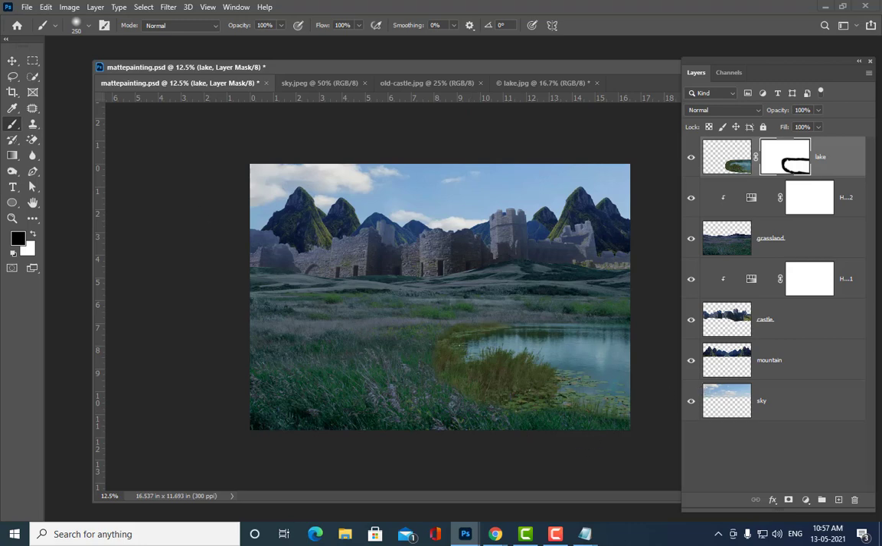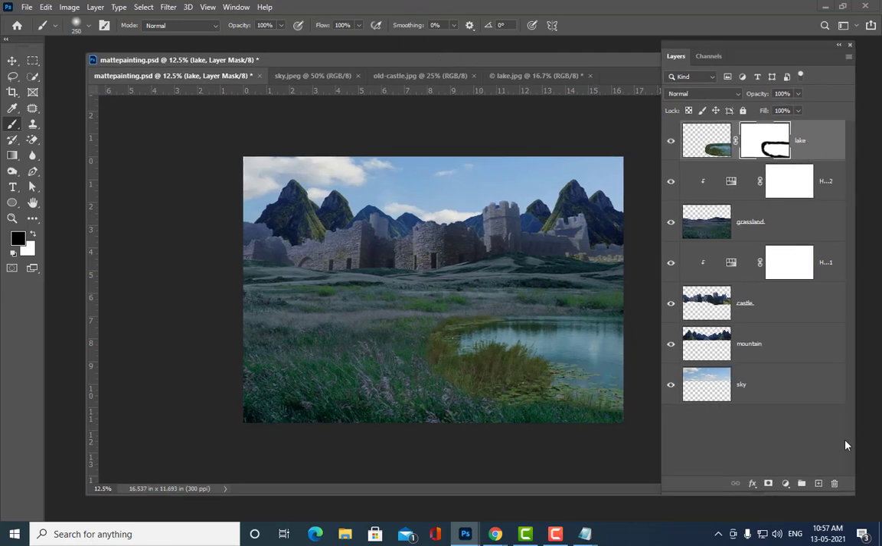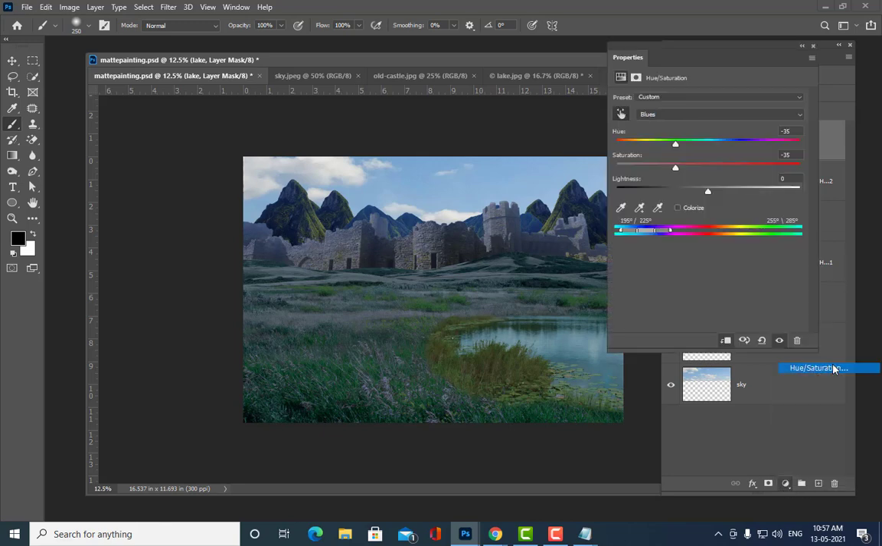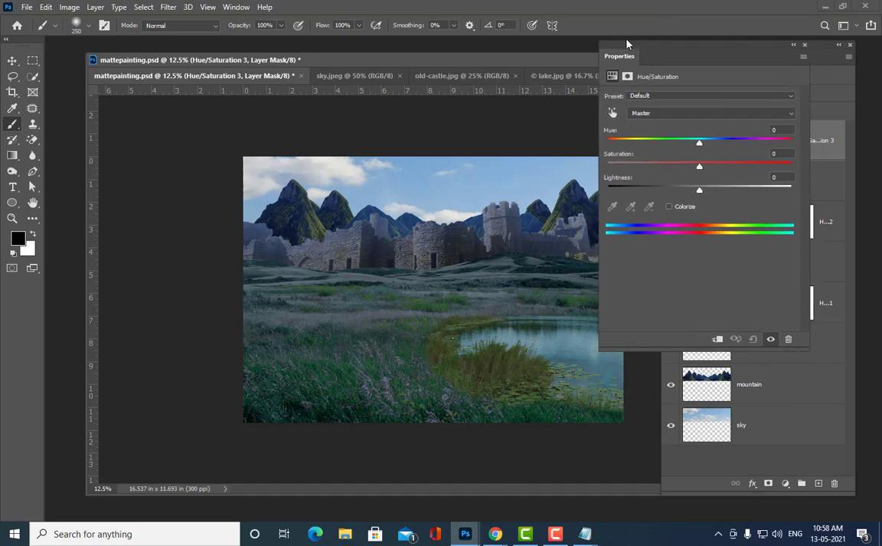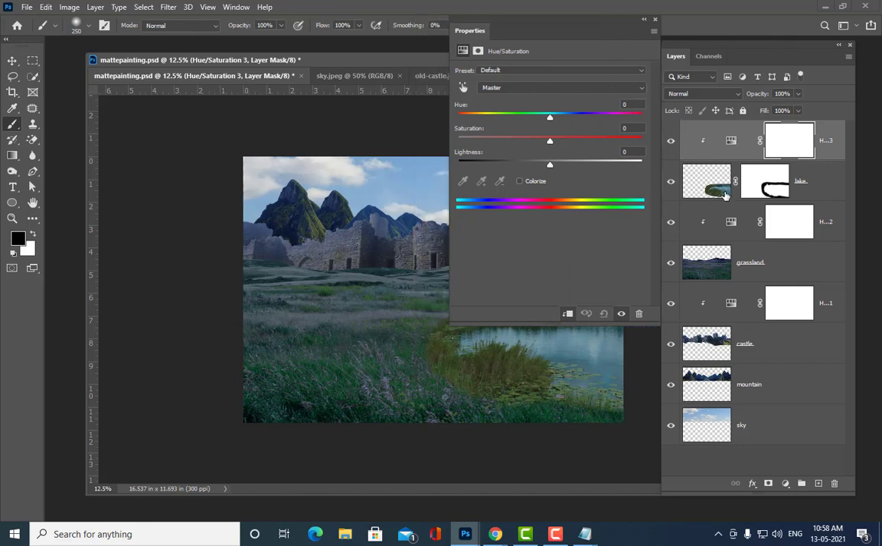See here, I am going to apply a hue and saturation for this. So let me apply a hue and saturation. Okay, so then what is the next step? We'll just make it into a clipping mask, so that whatever you do in the hue saturation affects only this lake. It is not going to affect anything else.